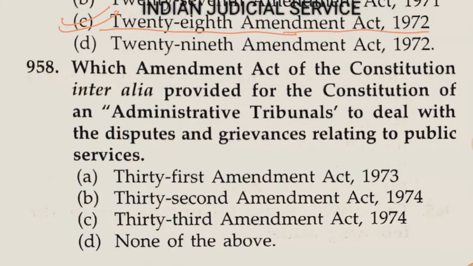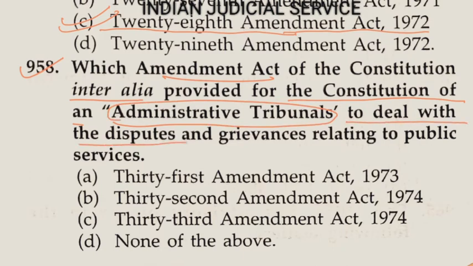Now question number 958. Which Amendment Act of the Constitution inter alia provided for the constitution of an administrative tribunal to deal with the disputes and grievances relating to the public service? We just discussed the administrative tribunals in article 323A. 323A deals with the administrative tribunals.